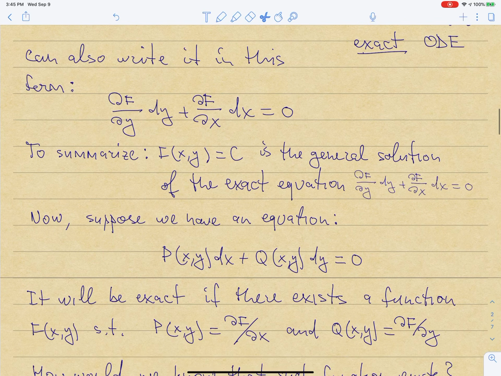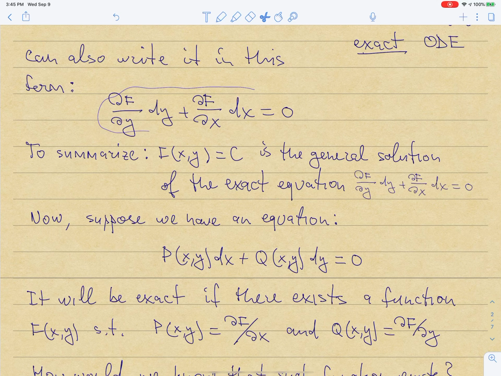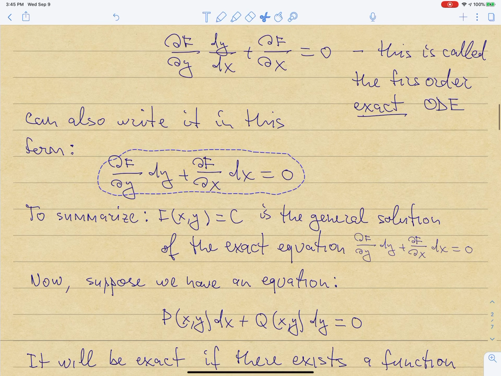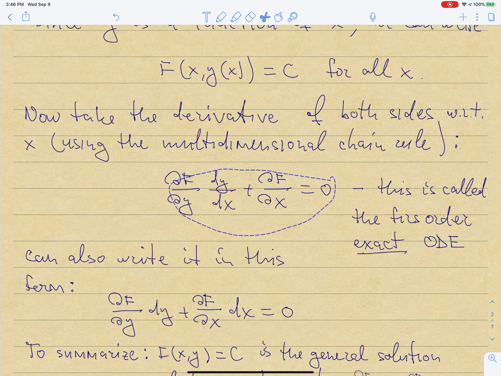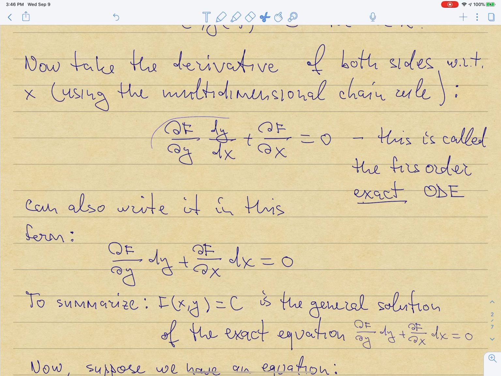Similar to what we did before when we separated variables, I can rewrite this by using a slightly different notation. I can multiply both sides of this equation by dx, and then the equation is written in differential form, but it is otherwise exactly the same equation as before. So to summarize what we just discovered: if I take my exact differential equation in this form or that form, then I know that my originally chosen implicitly defined function f of x y equal to c will be a solution of this ODE, right?